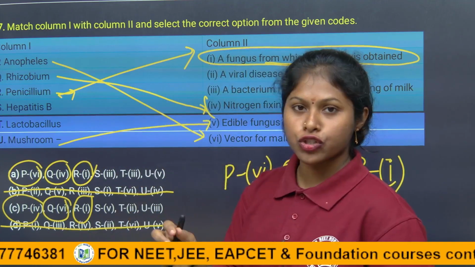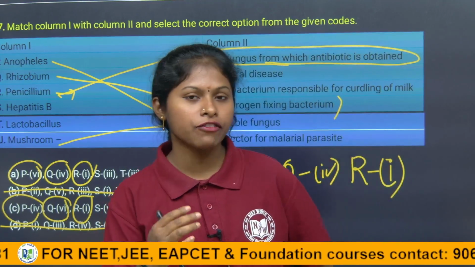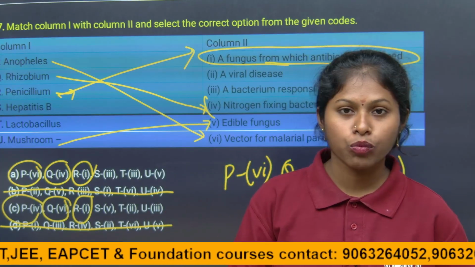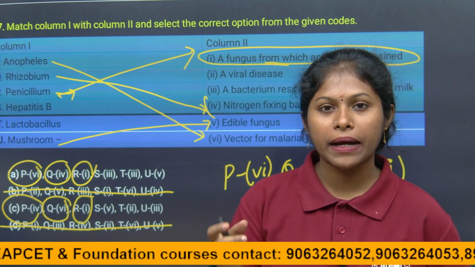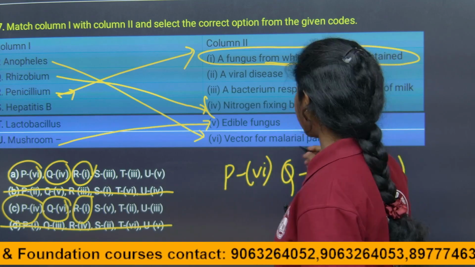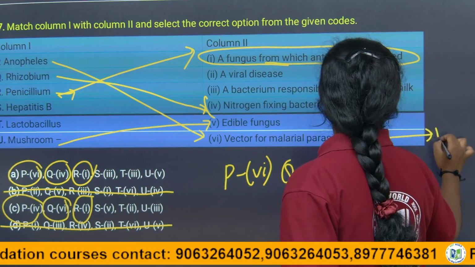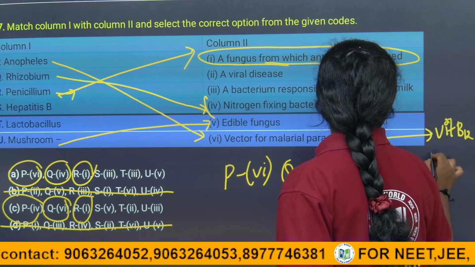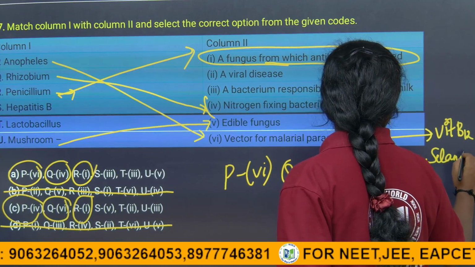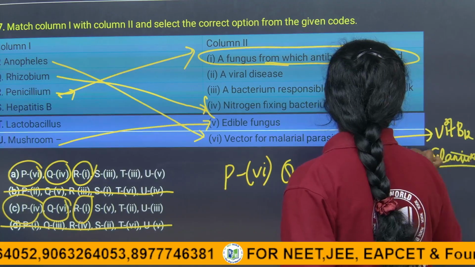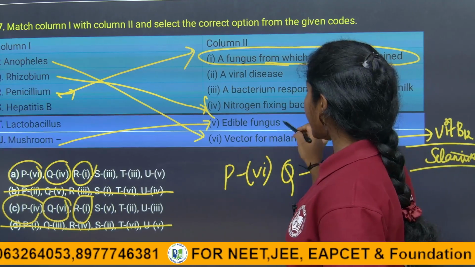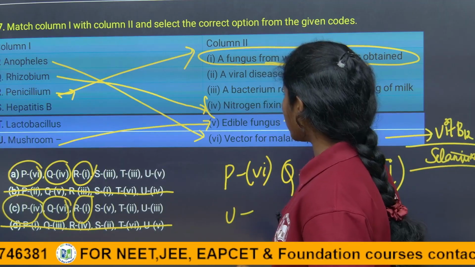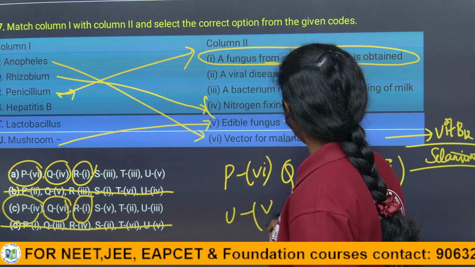Not all mushrooms, but some mushrooms are edible and commercially very useful. From mushrooms we get vitamin B12 and selenium, which help in making RBC and in the production of brain cells, right? So mushroom is an edible fungus. So here for Q the answer is 5, right?